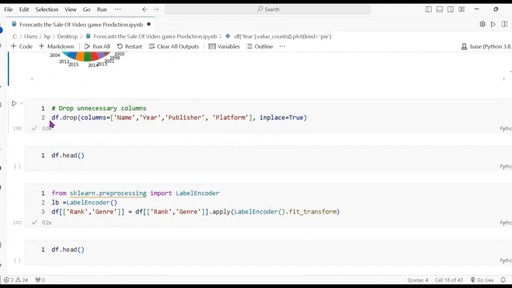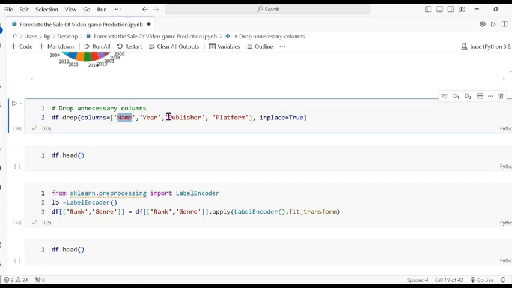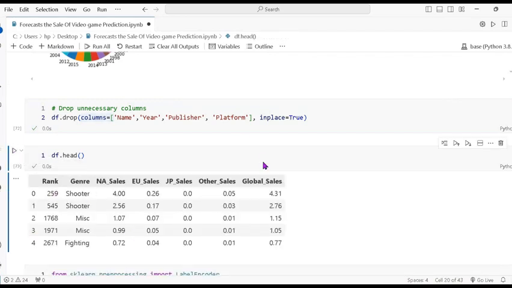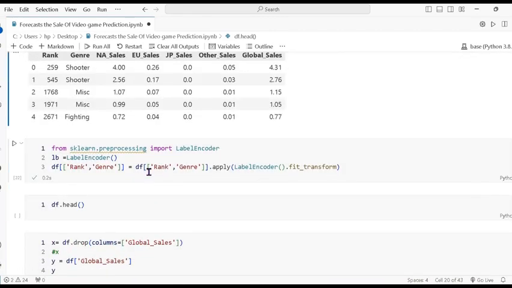Next is dropping the unnecessary columns. So name is also not a necessary column, year, publisher, and platform, and lastly I set inplace equal to True. So df.drop, and those columns, then I pass the column names. It's working now, check it. So you can see that there are 11 columns originally, 7 remaining, and 4 dropped, and the total is 11 columns.